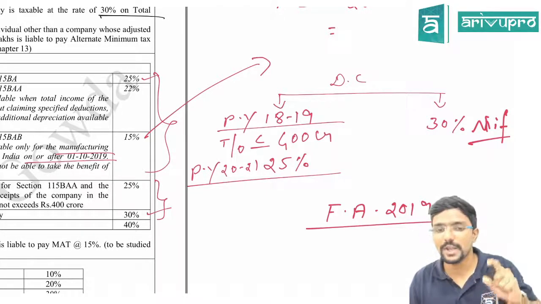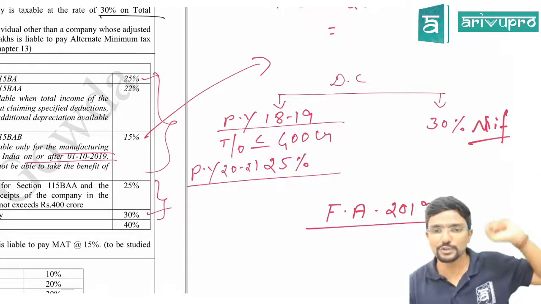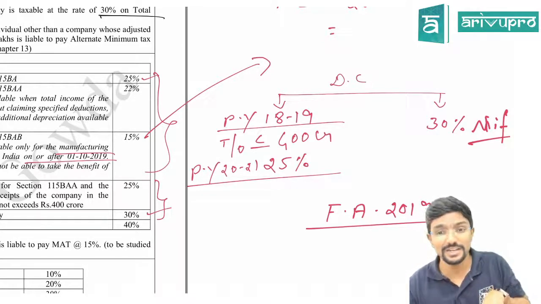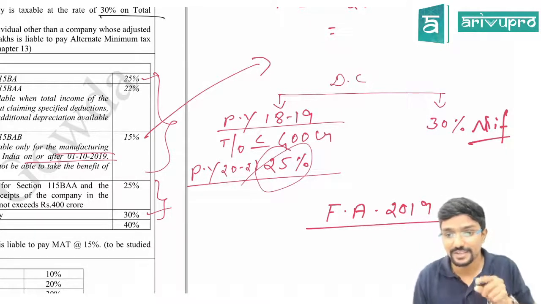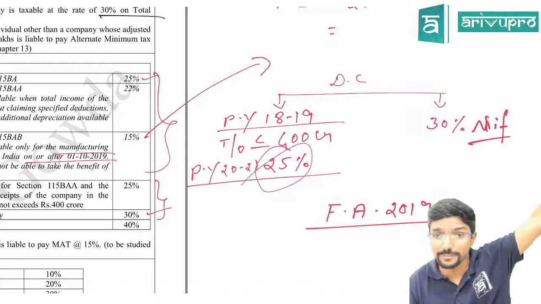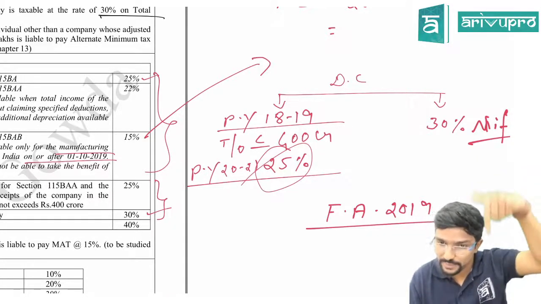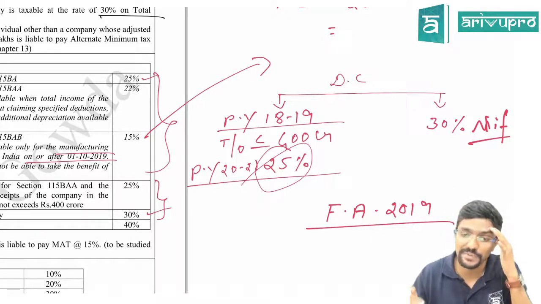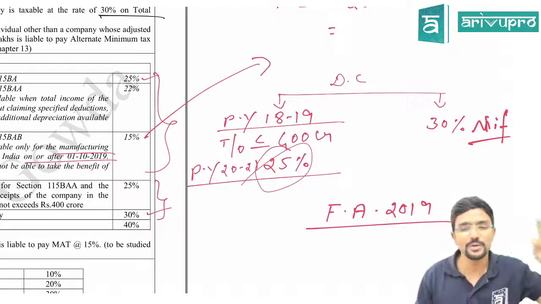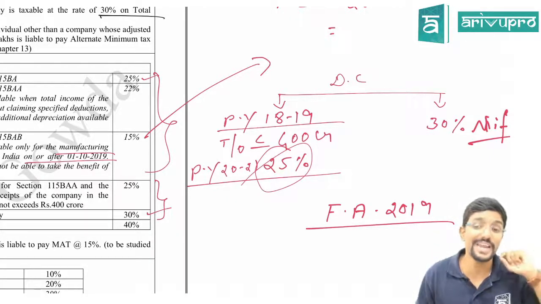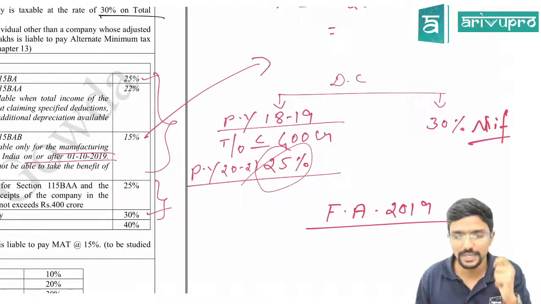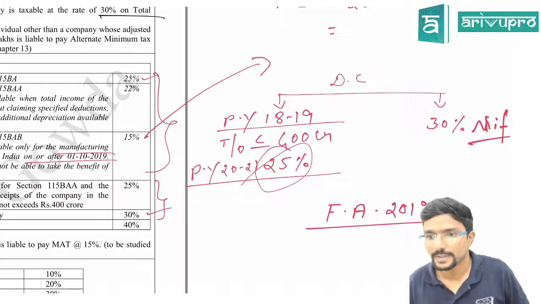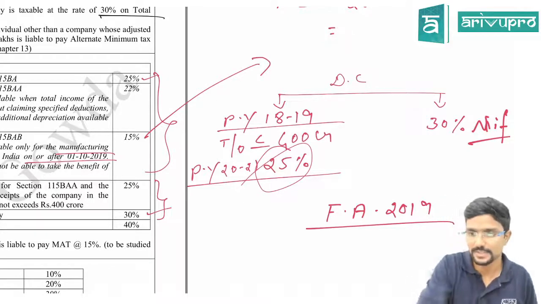I will again explain. If your previous year 18-19 turnover is less than or equal to 400 crore, then in previous year 2021 your tax rate is 25%. The tax rate of 25% is not for previous year 18-19. We are discussing about 2021 only. To know what is the tax rate applicable for a domestic company in previous year 2021, we will go back to history and check what your turnover is in 18-19. Agree? And there we will see. I hope you are clear, Dhananjaya.